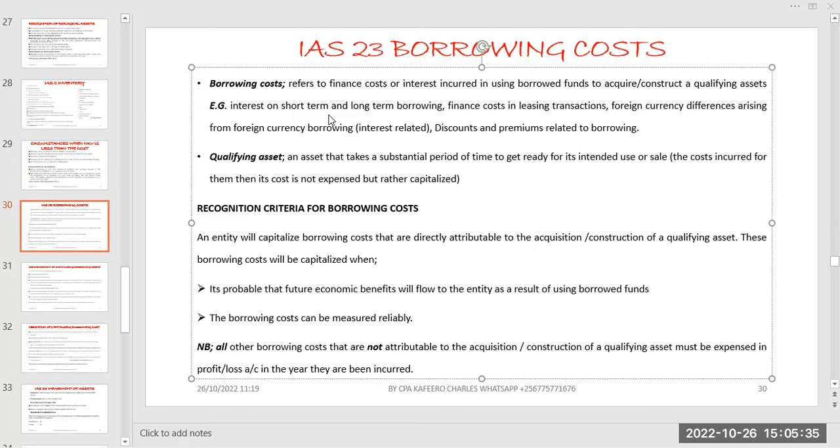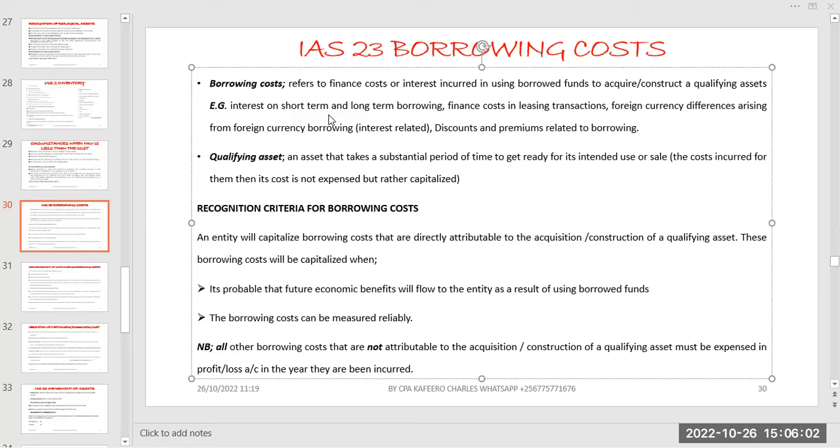We are incurring a loss. Instead of paying a lesser amount, we are paying a higher amount, but it came as a result of the changes in the exchange rates. So we are supposed to make sure that we capitalize that, but we take the one that is related to the interest, not to the whole principal. It is interest related.